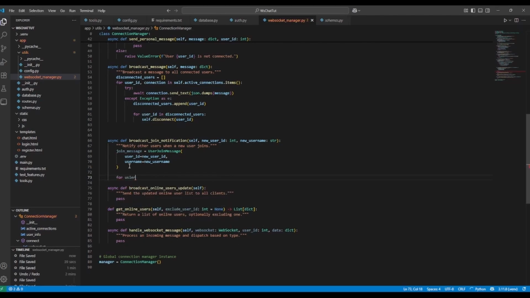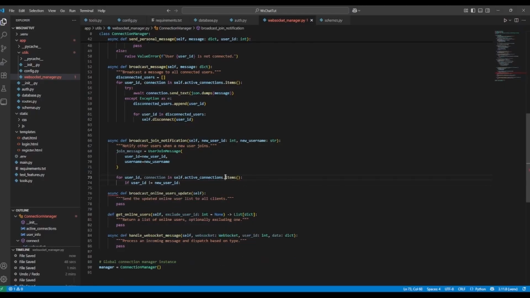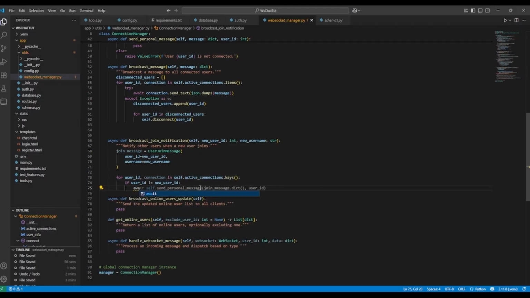So for user ID in connections, and we'll change this a little bit. We're going to use keys. And then if the user ID does not equal new user ID, then we are going to await self.send_personal_message, and we'll use that. We don't want to use dict. We're going to do model_dump, which comes from Pydantic. There we go. So we'll get that join message model that dumps to basically a string representation that we can send, and we'll send it to that user ID.